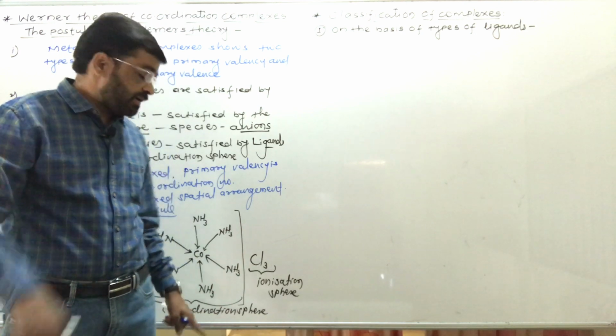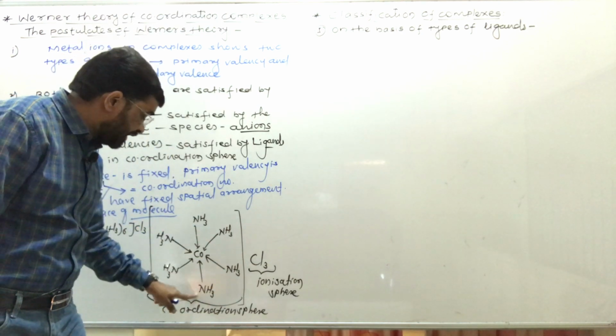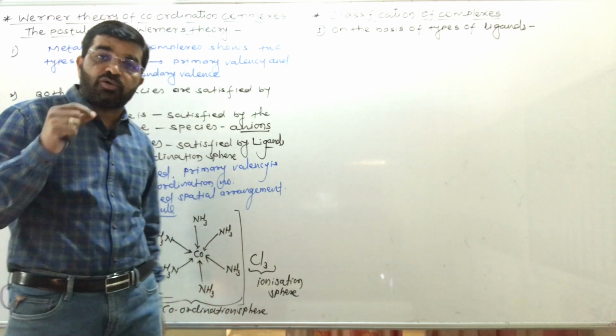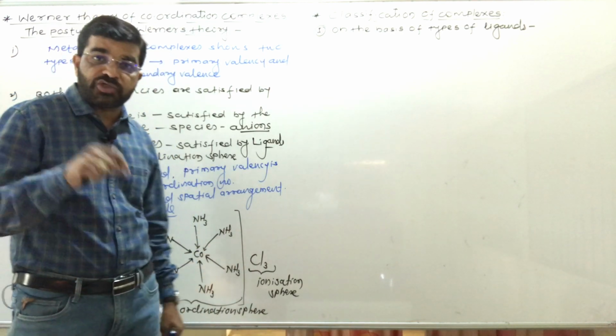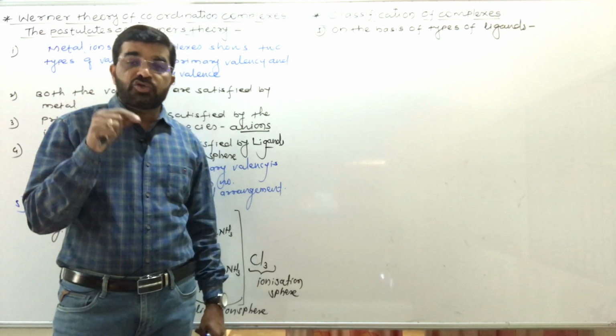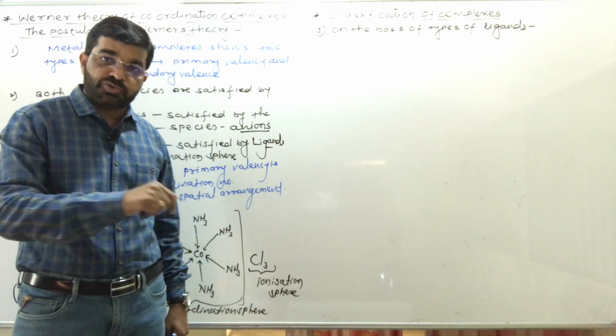Now you see how many ammonia molecules are directly attached to the central cobalt? 6. Therefore the secondary valence of this cobalt is 6, and its coordination number is also 6.